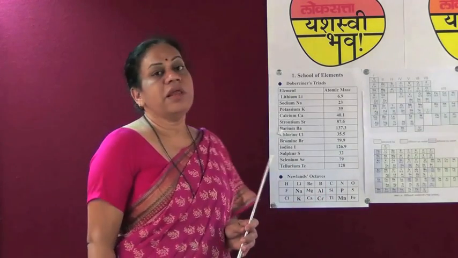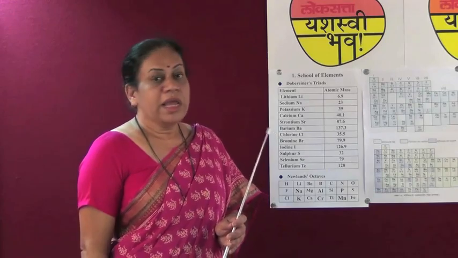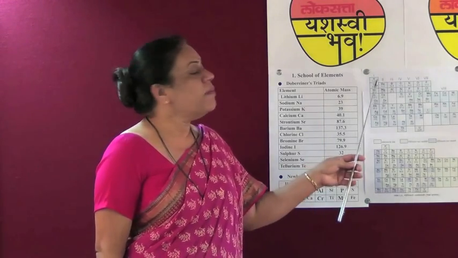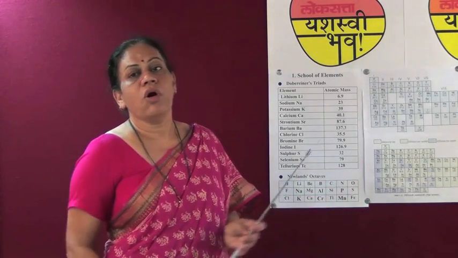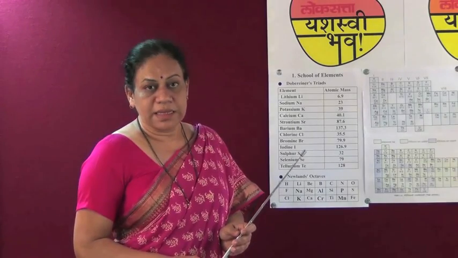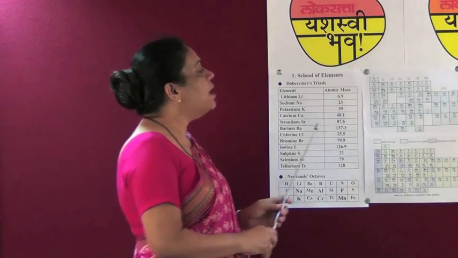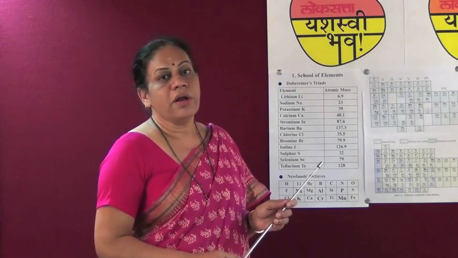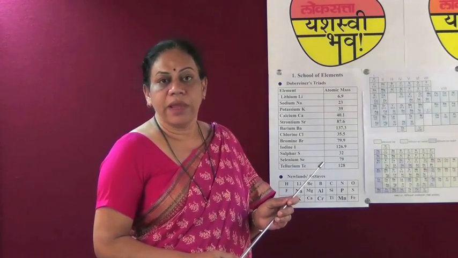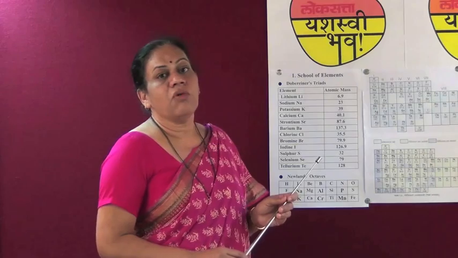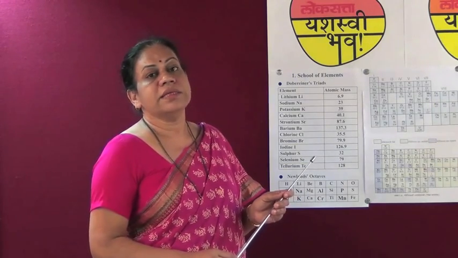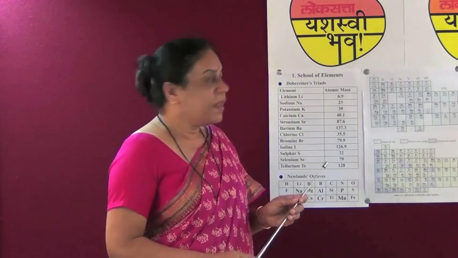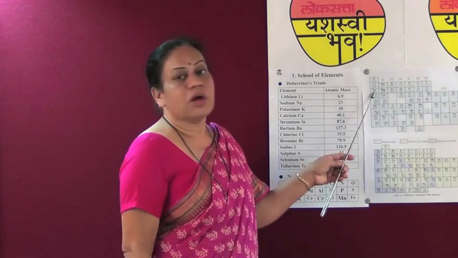By then, 63 elements were known. He successfully arranged the elements according to the increasing order of their atomic masses. He arranged the elements in horizontal rows in the increasing order of their atomic masses till he encountered another element showing similar chemical properties, and then began the next row.